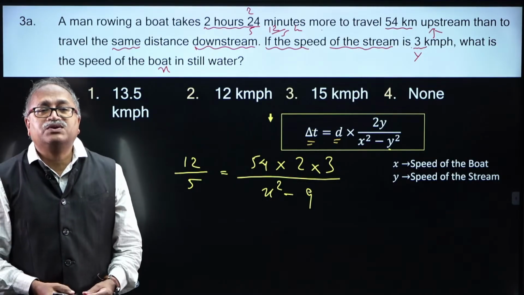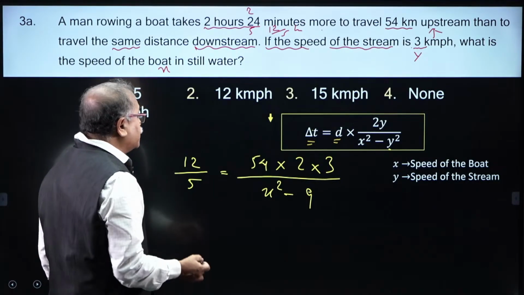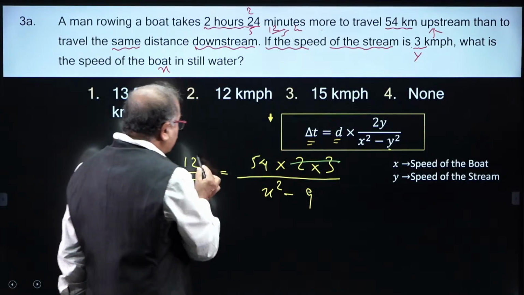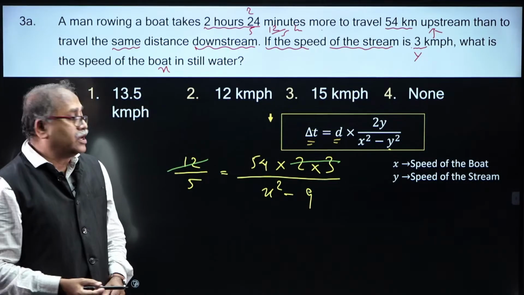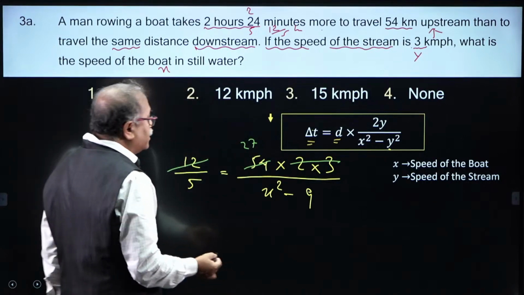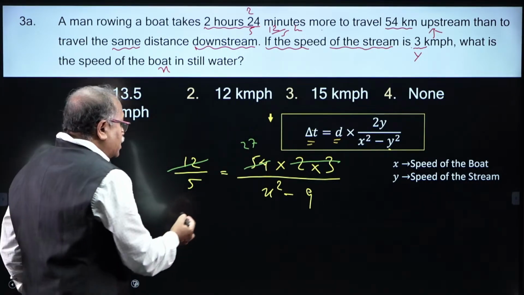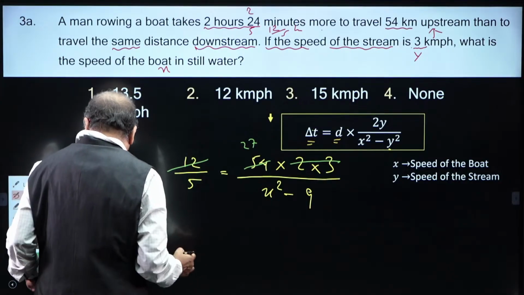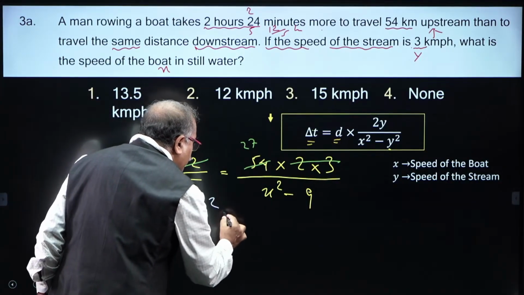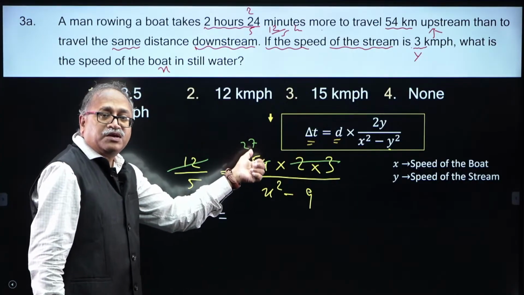And from here you see the cancellation part. Aman has done 2 times over here, so this gets cancelled, 27 times 5 is 135. So x square minus 9 is equal to 135.